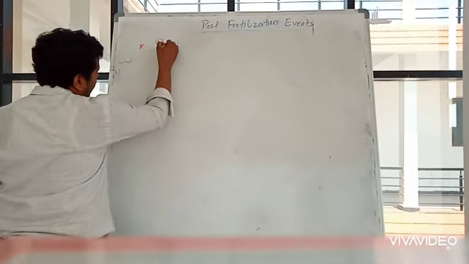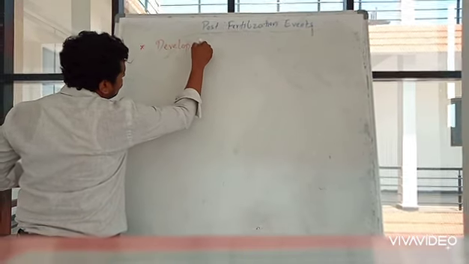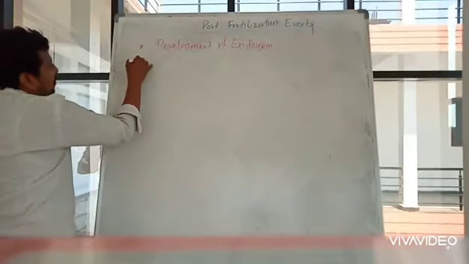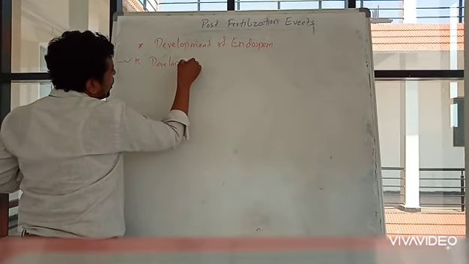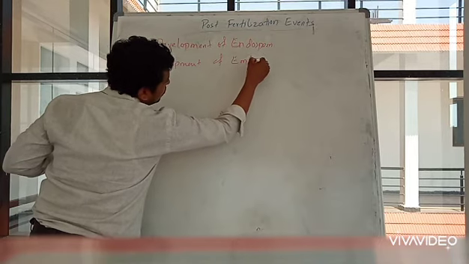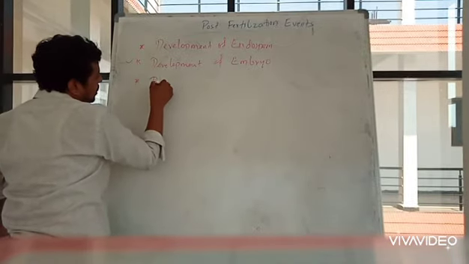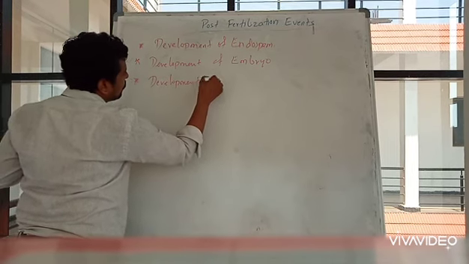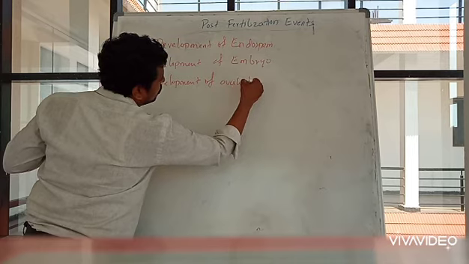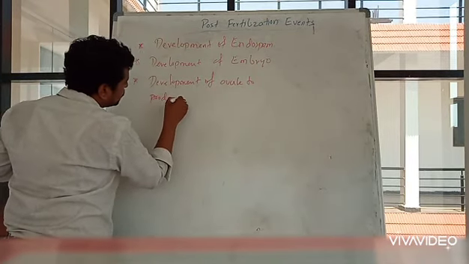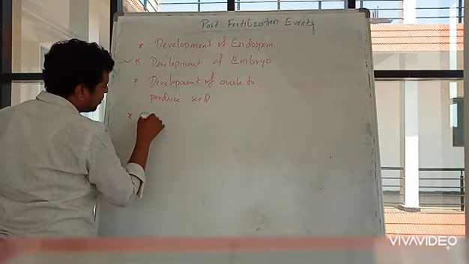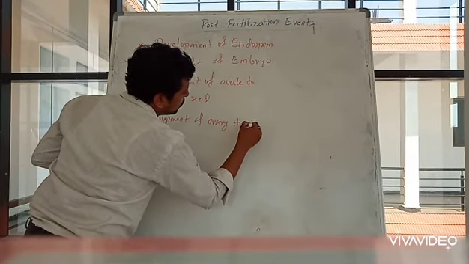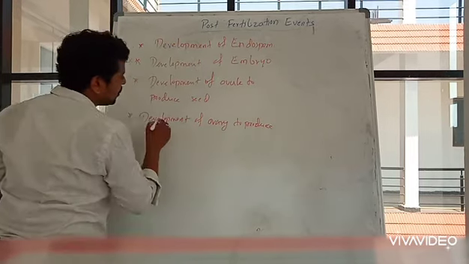First one is development of endosperm. Second one is development of embryo, and third is development of ovule to produce seeds, and the fourth one is development of ovary to produce fruit.